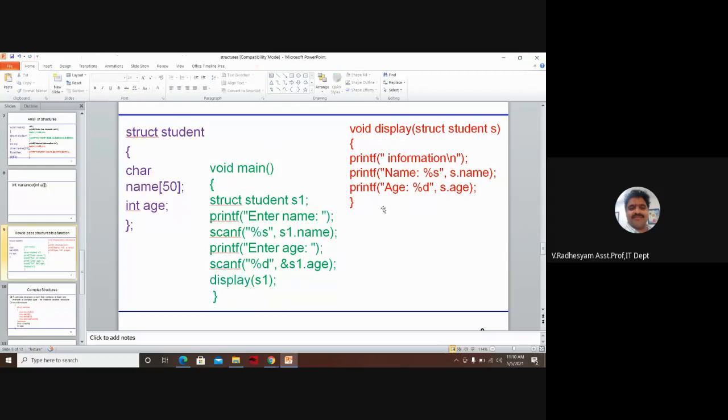Now I am defining display here. So why does display take struct student S? Because S1 is an actual variable, and S is a formal variable, or dummy. S.name, S.age. This is a simple example which describes that it is possible to pass a structure variable as an argument to a function. We can try one more example also.